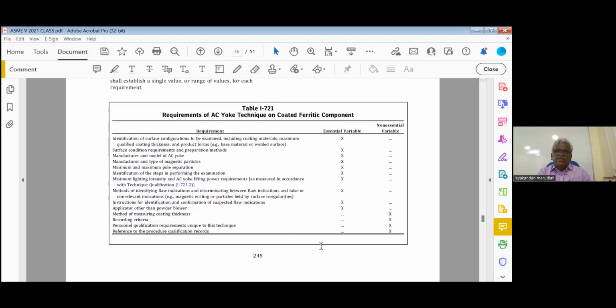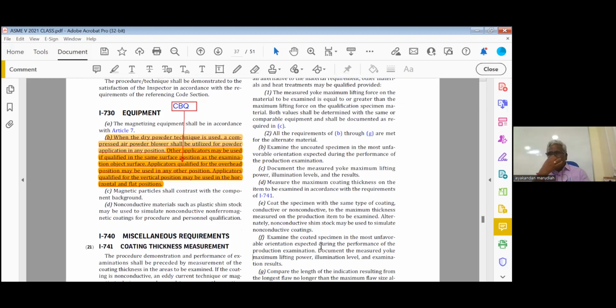So please go to the page number appendix 2, page number 246. This one. When a dry powder technique is used, a compressed air powder blower shall be utilized for powder application in any position. Other applicators may be used if qualified in the same surface position as the examination of the object surface. Applicators qualified in the overhead may be used in any other position. Applicators qualified for the vertical may be used in the horizontal and flat. That means overhead they are not allowed. This is again a closed book question. Okay, this is empty.